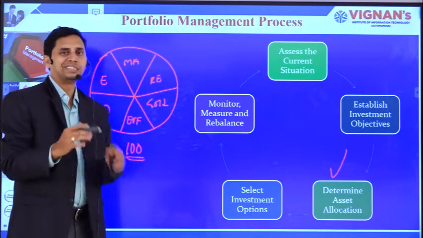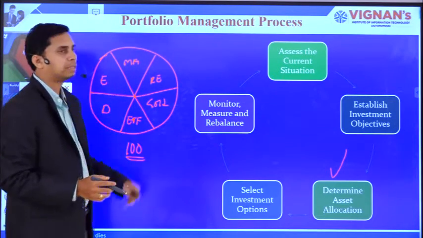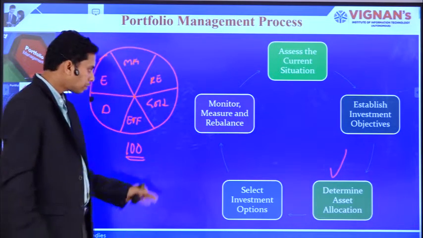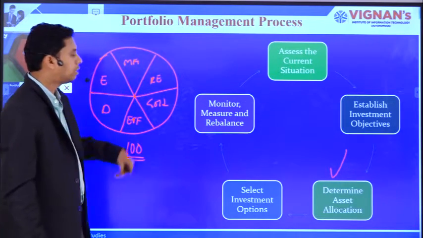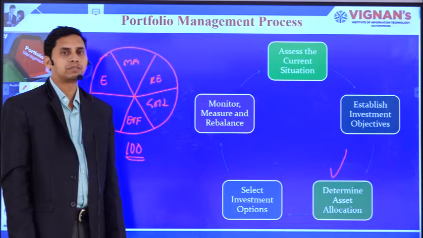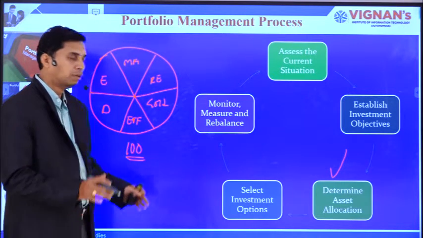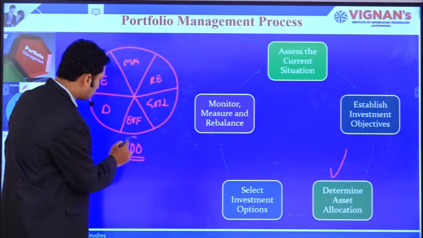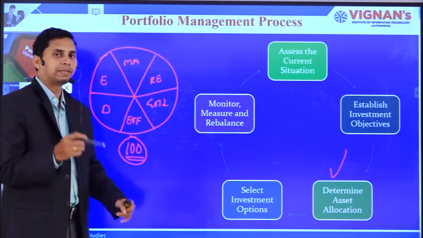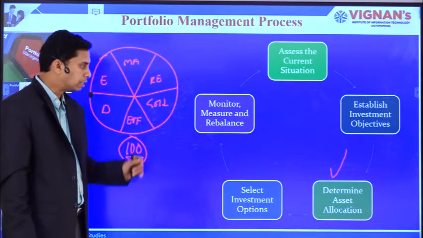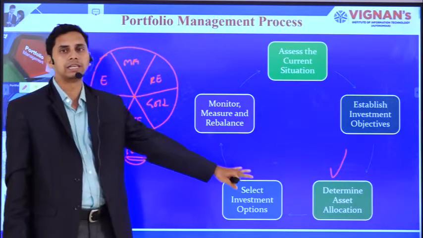All these are different investment alternatives we have kept in our portfolio. Now, in this entire range of investment alternatives we have selected, how do we allocate this 100 rupees? How much to be kept in what kind of investment alternative? This is nothing but determining the asset allocation.